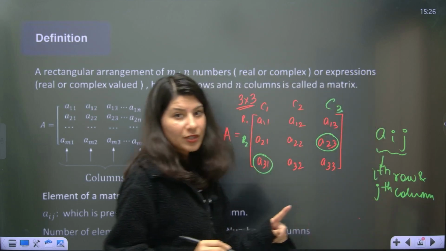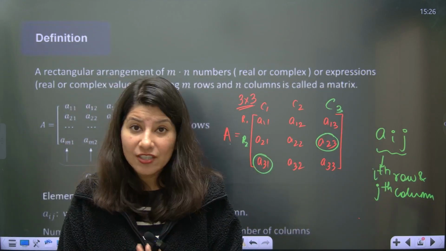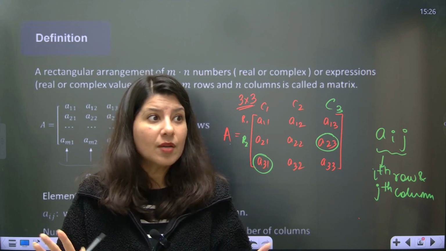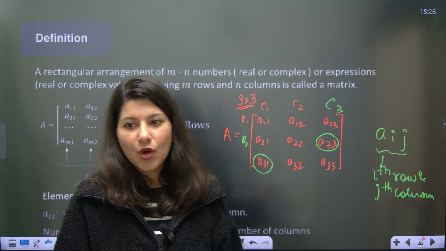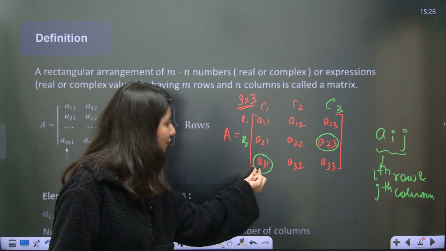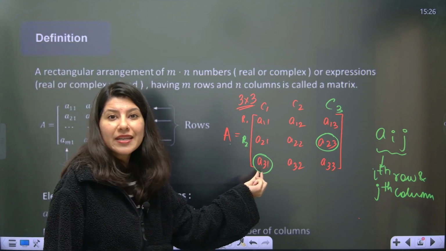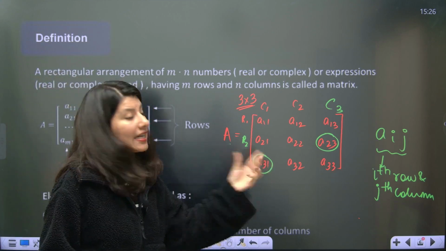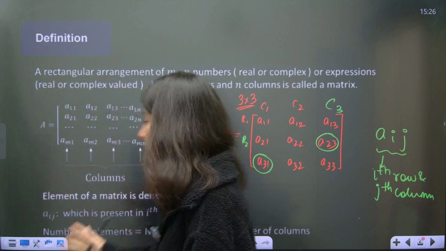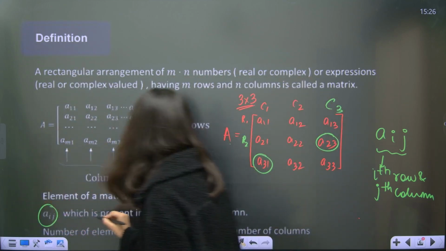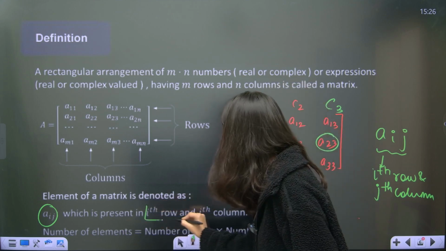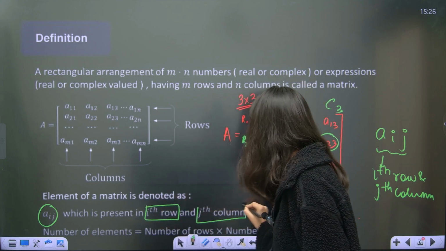This is very important. Aij and Aji are two completely different things. You can't just randomly interchange, say A32. You can't just interchange row and column. You have to be very specific. The first number is representing row, second is representing column. So yes, element of a matrix is denoted by Aij, which is present in ith row and jth column.